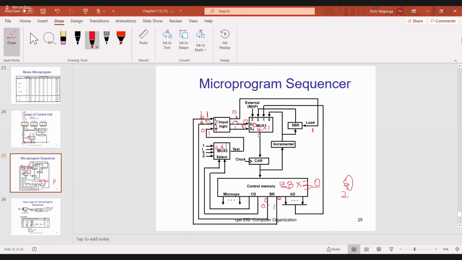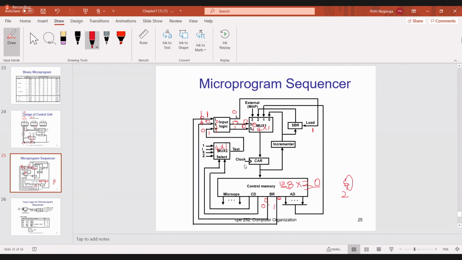This is a call instruction. Okay, when it is 0, see here. When it is 0, 1, which line will be selected? Anyone say, which line will be selected? First line, sir. First input line will be selected. This first input line is connected to where? This address, this new address. So this new address will be transferred to the CAR register.